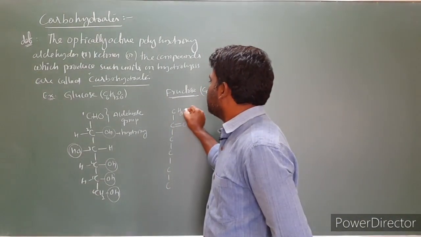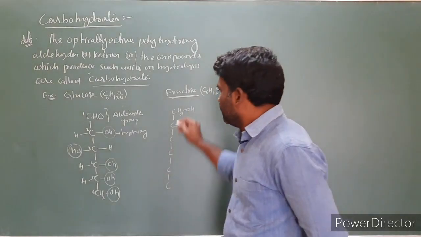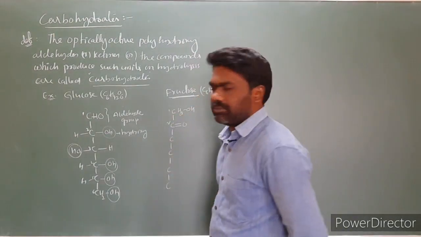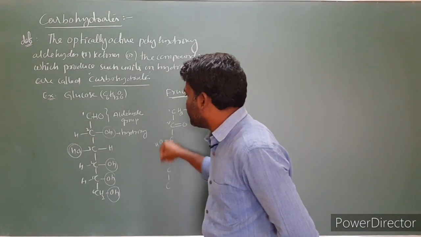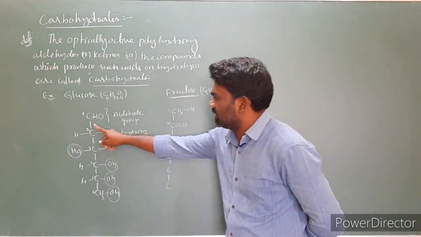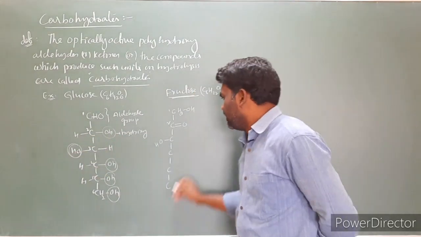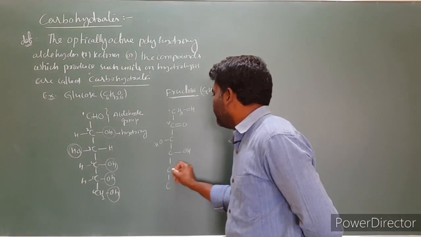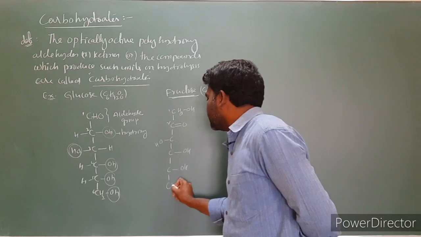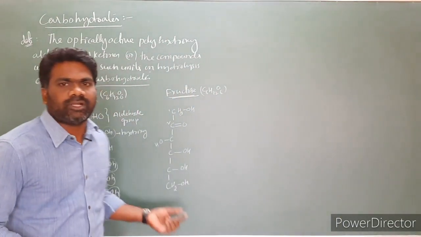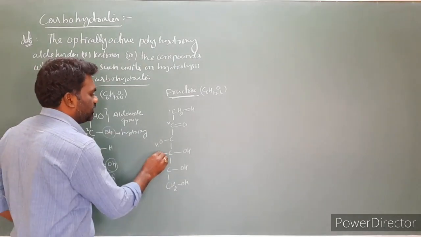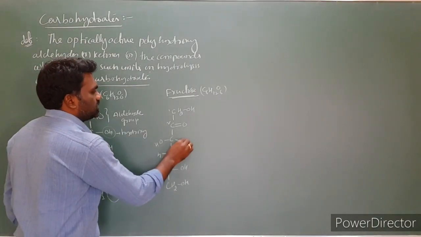And the first carbon is CH2OH. This is the second carbon. If you take the third carbon, at the third carbon the OH group is present on the left hand side, like this. In all the remaining cases, the OH group is on the right hand side. The last one is CH2OH. The remaining valencies of carbon we have to satisfy with hydrogen. So this is one hydrogen, here is another hydrogen, here is a hydrogen.